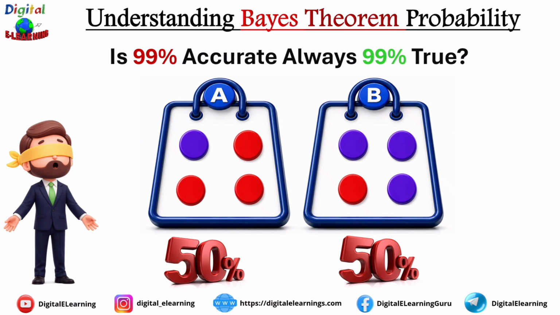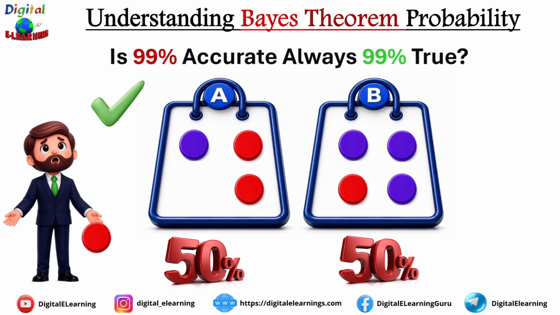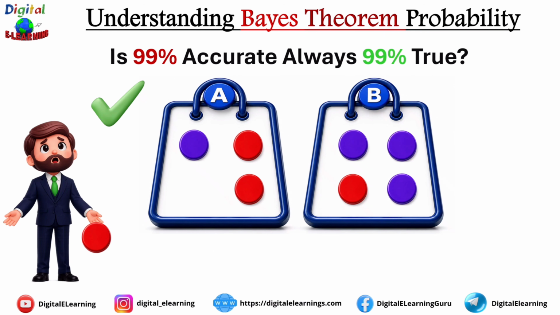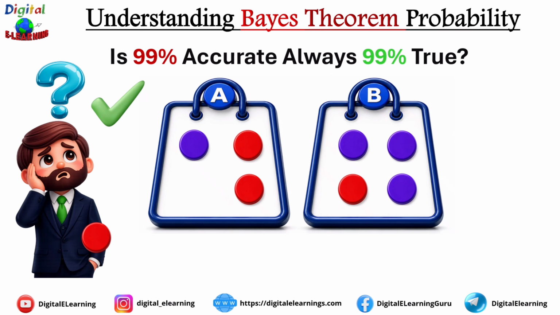So far, everything seems right. Next, suppose the chosen bag is bag A. Now, a ball is drawn from this bag, and the chosen ball turns out to be red. And this is where things get interesting. You know the ball is red, but you don't know which bag it came from. It came from bag A or it came from bag B. So let me ask you another question. What is the probability that this red ball came from bag A?